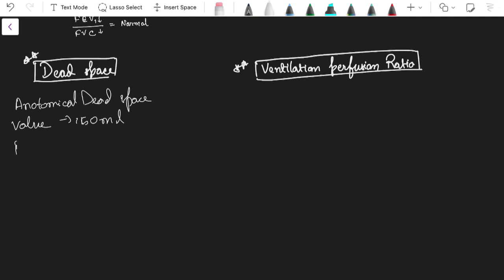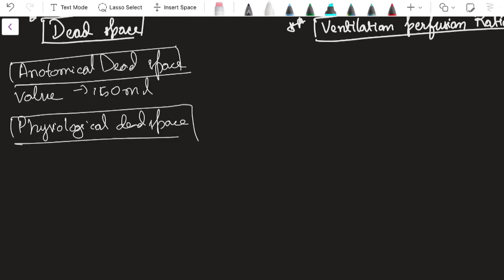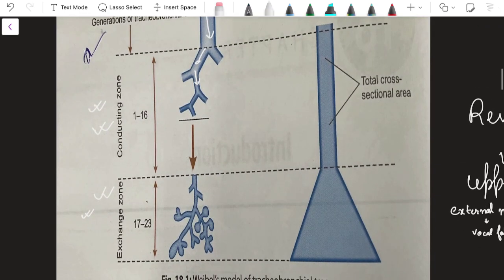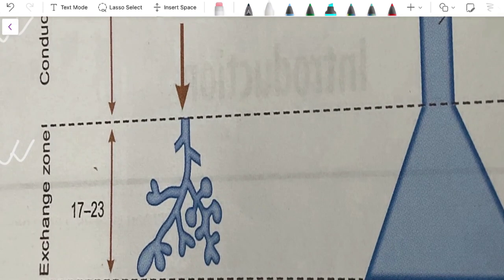Another thing is called the physiological dead space. What is the physiological dead space? It is defined as the total amount of wasted ventilation in the lung, that is, the amount of air that does not take part in gaseous exchange in the whole lung. Suppose the air has entered into the exchange zone, but in some part of the exchange zone no exchange is taking place. This part will also be considered dead space because it is not performing any gaseous exchange.